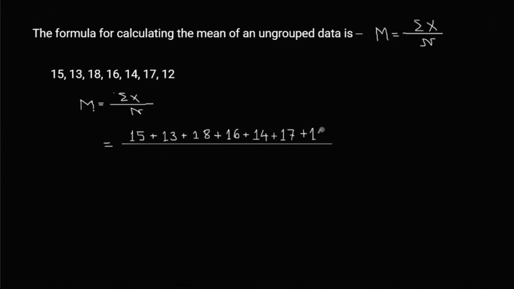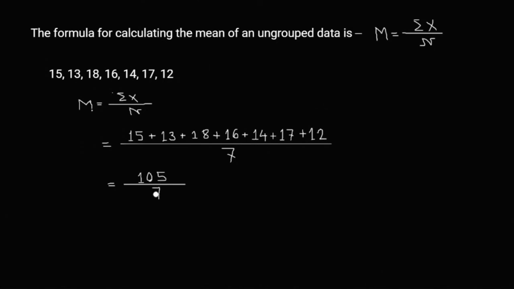And n is the number of data values, so total 7 numbers. The sum is 105, divided by 7, so the average or mean of this score is 15.